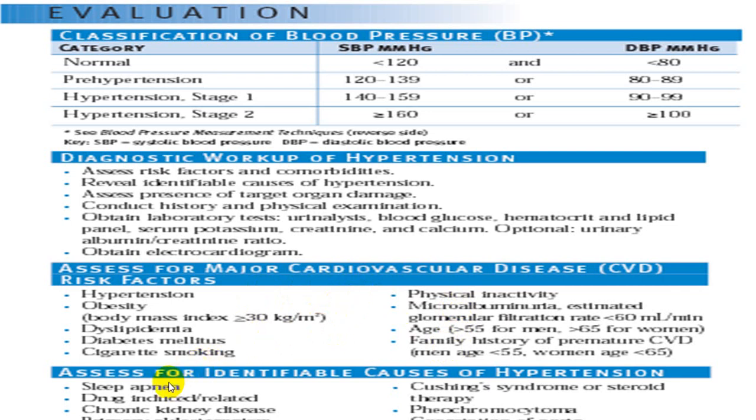Also assess for some of the conditions which are very odd, like sleep apnea, because obstructive sleep apnea will be difficult to control. Then drug-induced hypertension, very commonly steroids and NSAIDs, do keep that in mind. Then CKD, always try to rule out CKD.